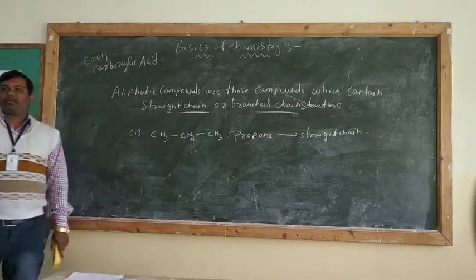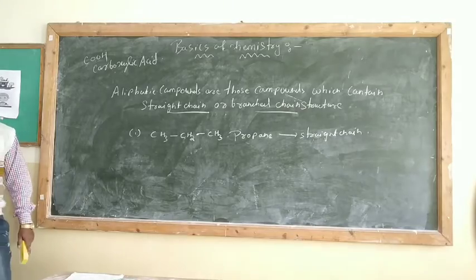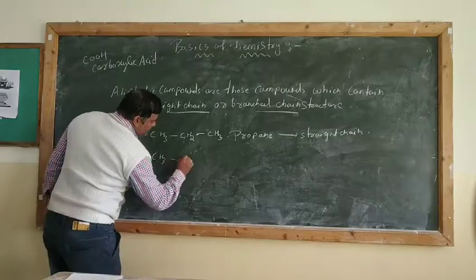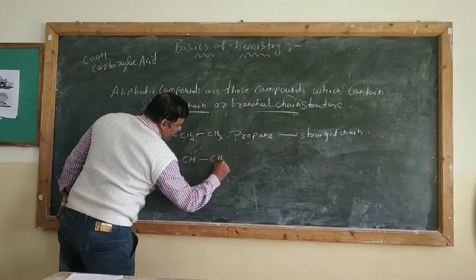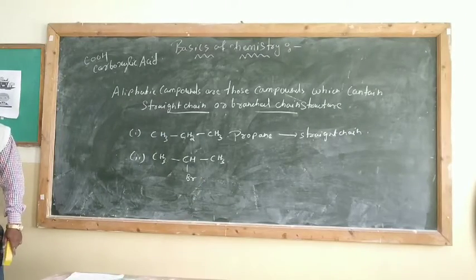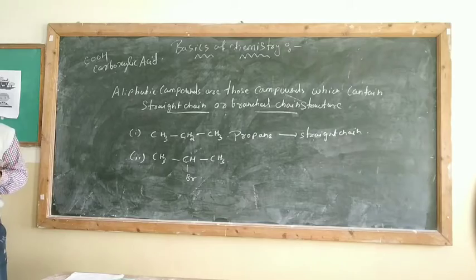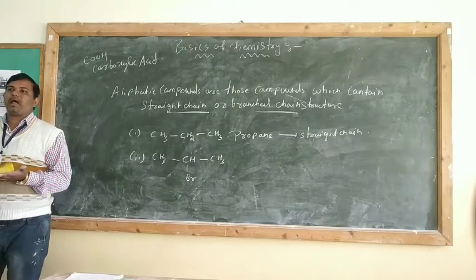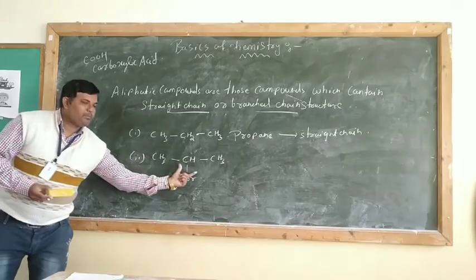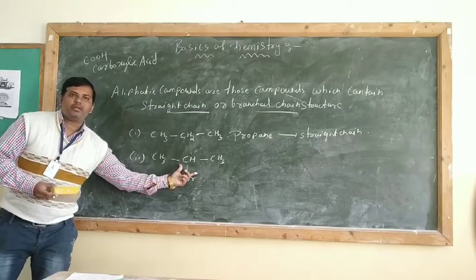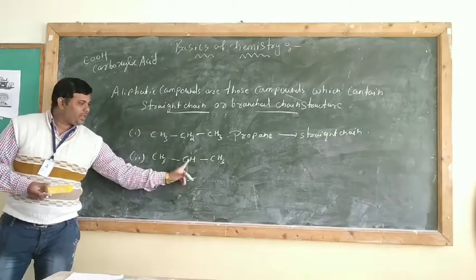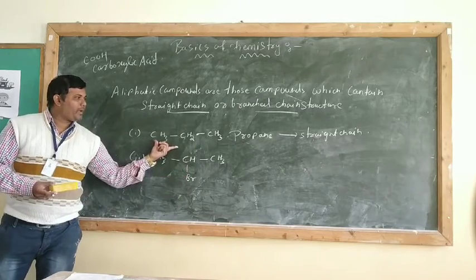Now let us take an example of a branch chain as well, so that you will understand. Example of branch chain: CH3, CH, CH3 and Br. So this becomes the branch chain compound, my dear students. Why will we call this a branch? Why do we call it a branch? Can anyone tell me? Because there is one branch at the second position. Can you see? There is one bromine atom attached at the second position, so there is one branch present.